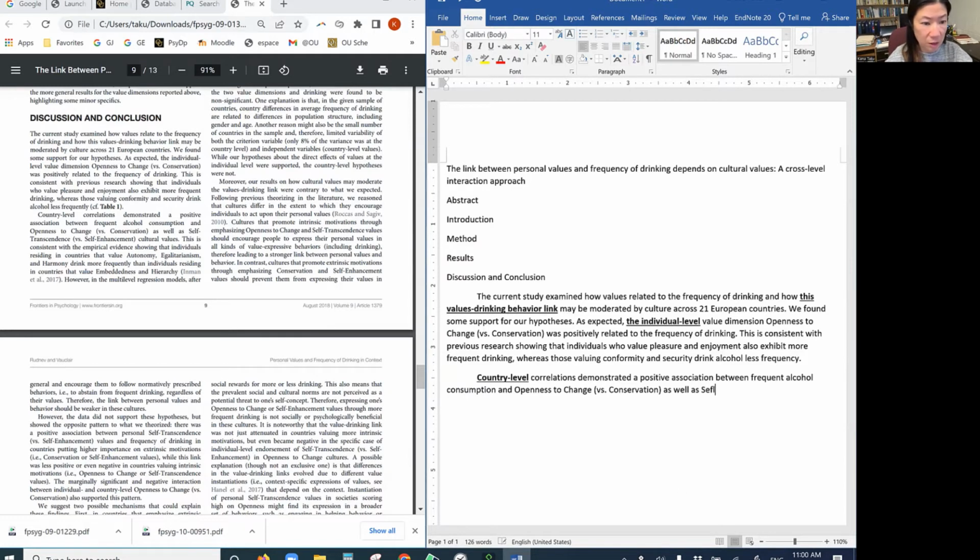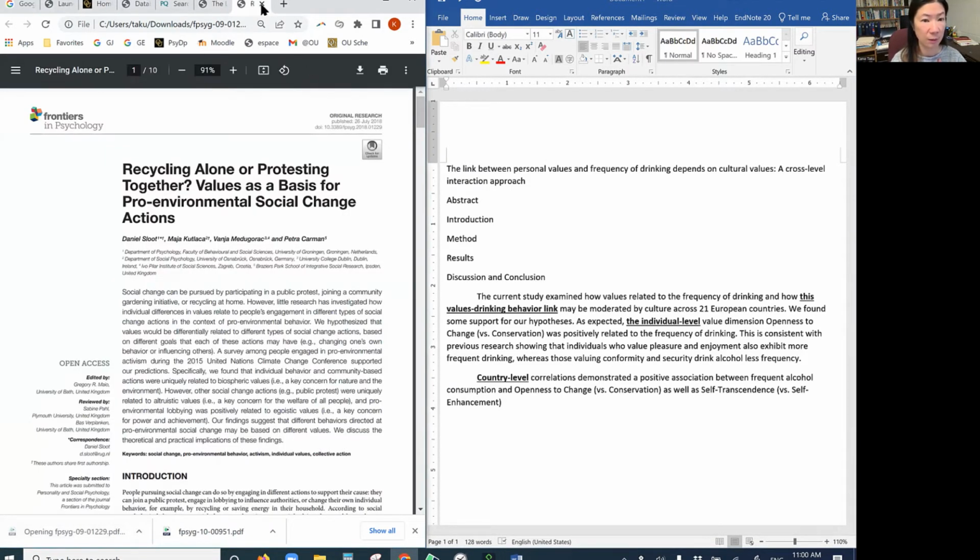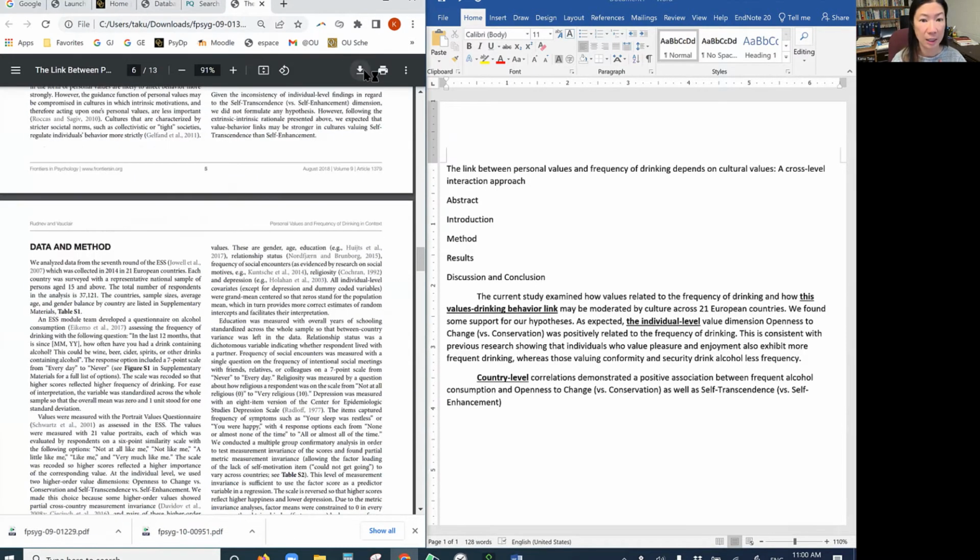They also found self-transcendence. So that must be another dimension or type of value, self-transcendence versus self-enhancement. I thought the opposite of self-enhancement was self-effacement, so this must be new to me. I have to check self-enhancement. I just typed it in, but clearly I'm really interested in this paper, so I want to keep it. I'm going to download this one.